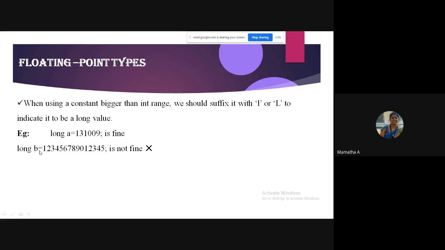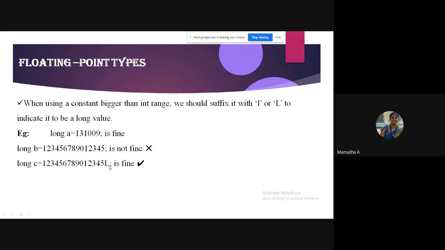Try to understand. When you are assigning any value to long, if the constant is bigger than the int range, you should suffix it with L, like this. Most of the time we will not take such huge values, so it is actually not in your syllabus, but as a part of your knowledge, you should not say, "Mom, this is wrong." No, it is correct. It is the right way of writing the long value. You can follow this, but it is not necessary because we will not go for such huge values. We will use small values only. So no problem, remember.